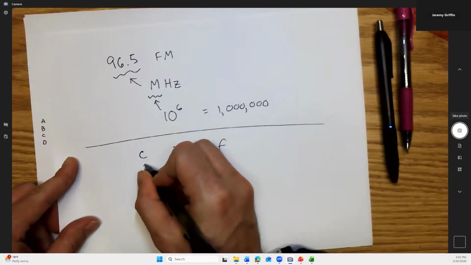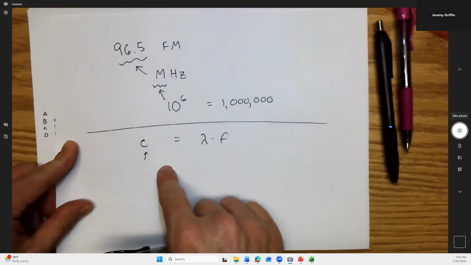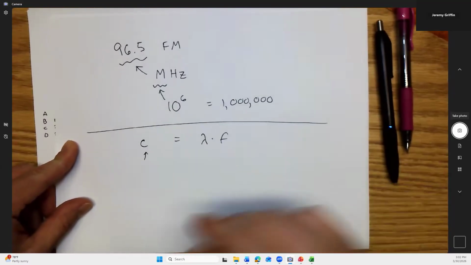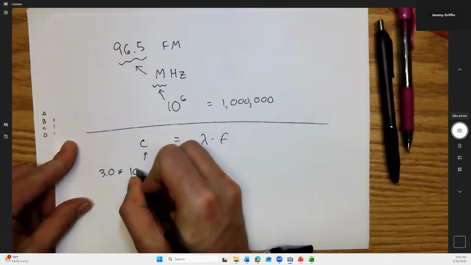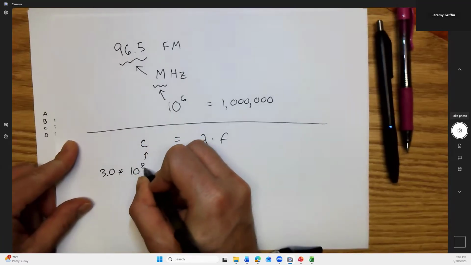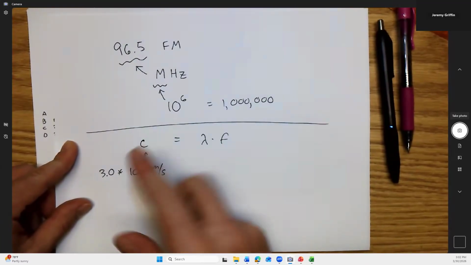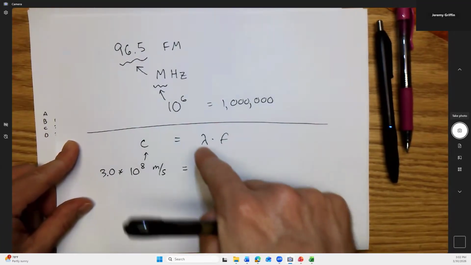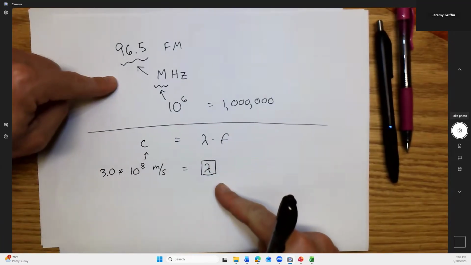That's a special speed. It's the speed of light. Really, it's the speed of all electromagnetic waves, and really anything that's massless has to be moving through space at 3.0 times 10 to the what? 8 meters per second. Okay. So at 300 million meters per second. In place of lambda, well, actually, that's what we're solving for. We want to find what's the wavelength of this.